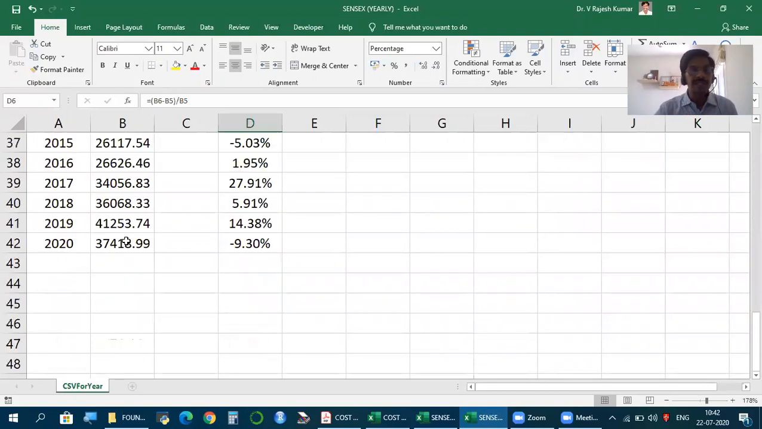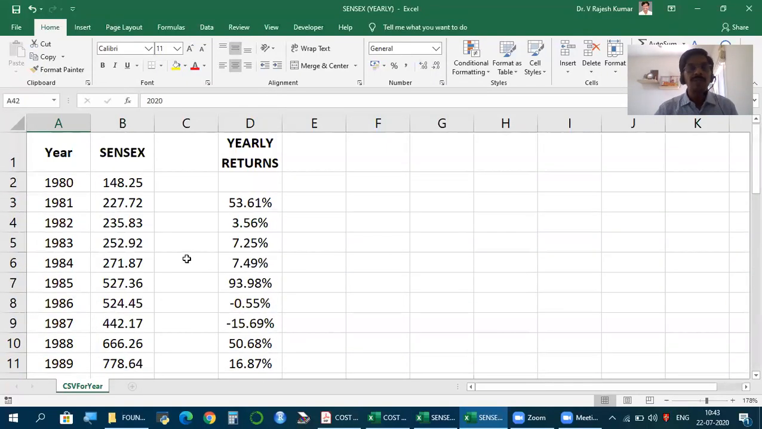How to read the Sensex data? Say you invested 41,253.74 in the stock market in 2019. By now, 1 year later, it would have been worth so much. The difference is the return or loss. Return may be positive or negative. Now, once you take the Sensex data, the market data, Sensex represents the market, calculate what are called yearly returns.